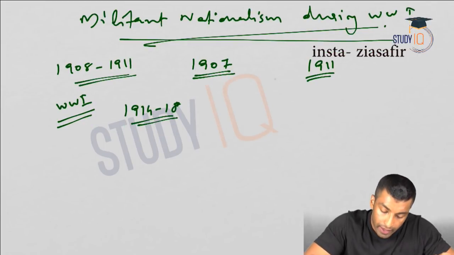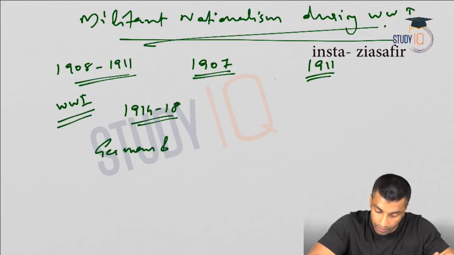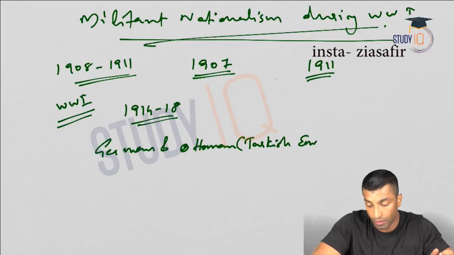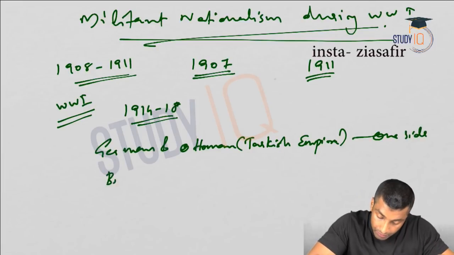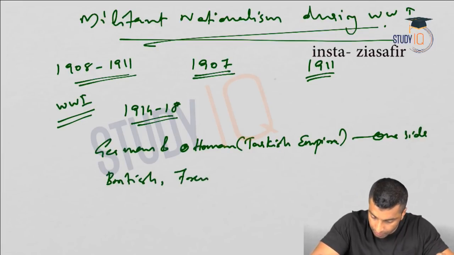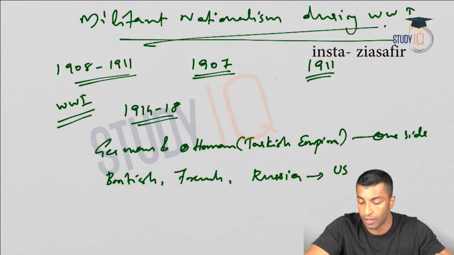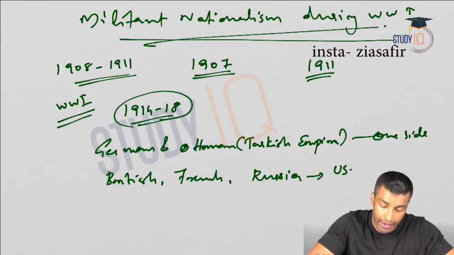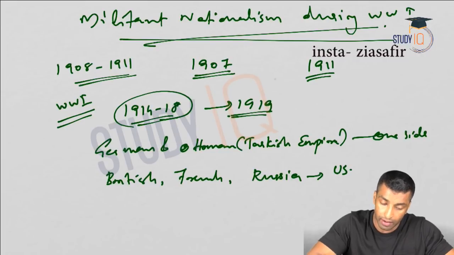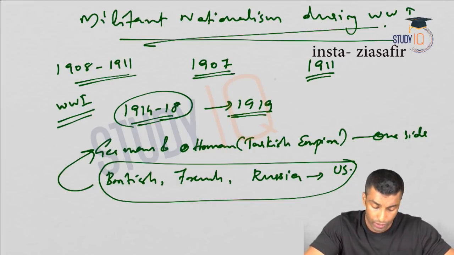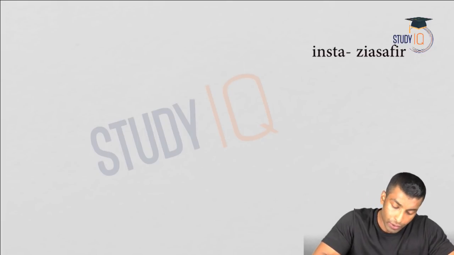Okay, so on one side it was the German and Ottoman or Turkish Empire. Okay, so on one side, and on the other side British, French, Russia, and later the US also joined in 1917. So this was between 1914 and 18, and there was an agreement in 1919, and actually they defeated the German and Ottoman. Okay, now the question related to the importance of India, okay, it's actually related to Indian soldiers.